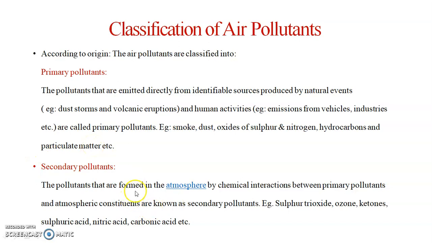Secondary pollutants: the pollutants that are formed in the atmosphere by chemical interaction between primary pollutants and atmospheric constituents are known as secondary pollutants. For example, sulfur trioxide, ozone, ketones, sulfuric acid, nitric acid and carbonic acid.